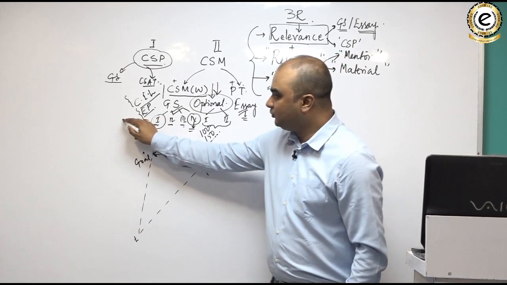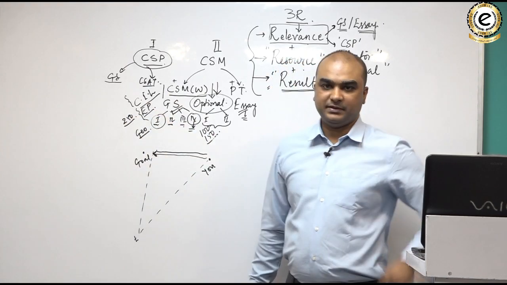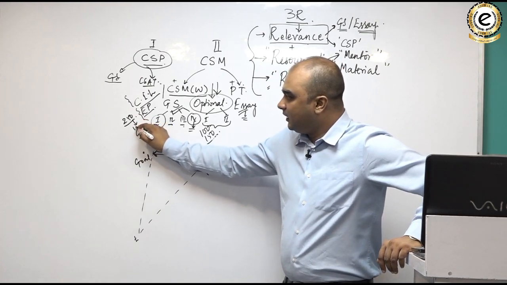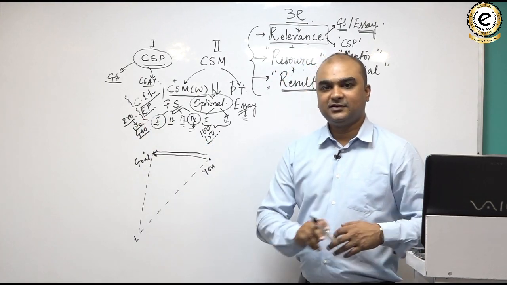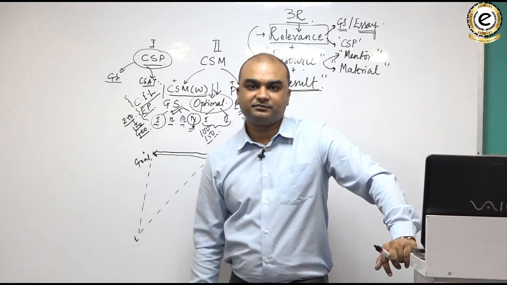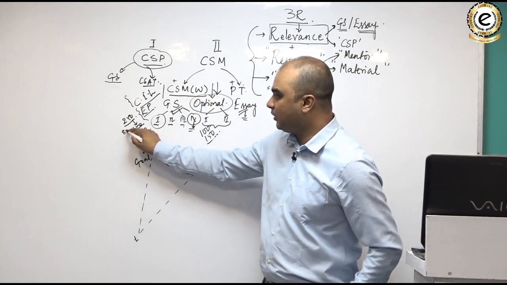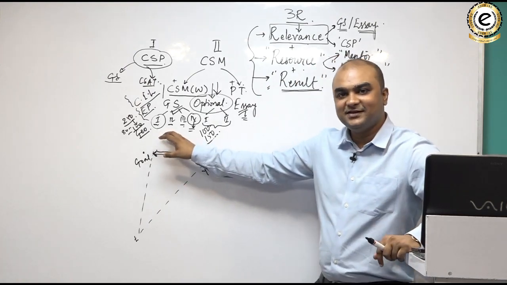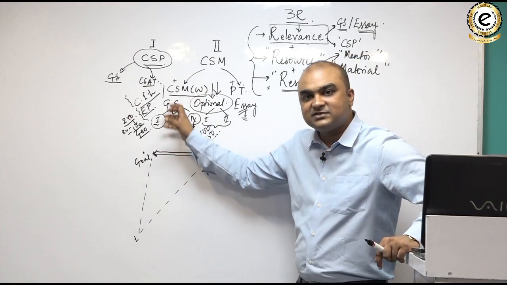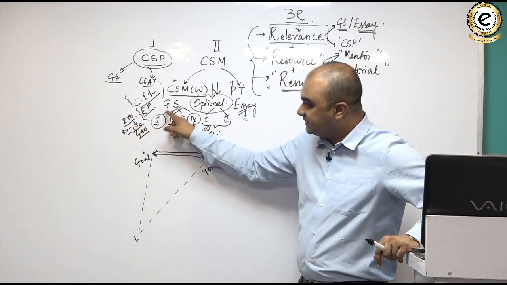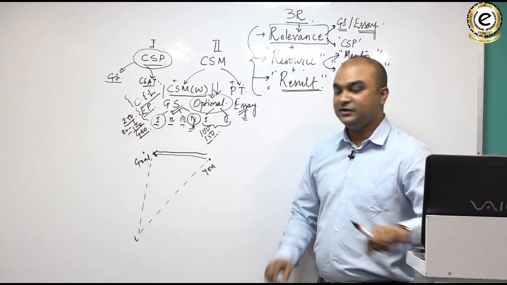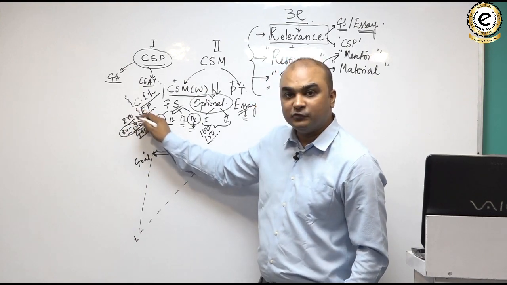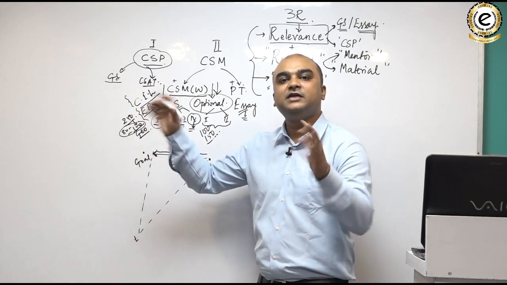This is a 250 marks paper. Out of this 250, 100 marks come directly from geography. Sometimes it can be 80 to 100. So you can understand that there is a good relevance of geography in your GS paper 1. In your GS paper 1, nearly 80 to 100 marks out of your 250 marks are asked directly from geography.